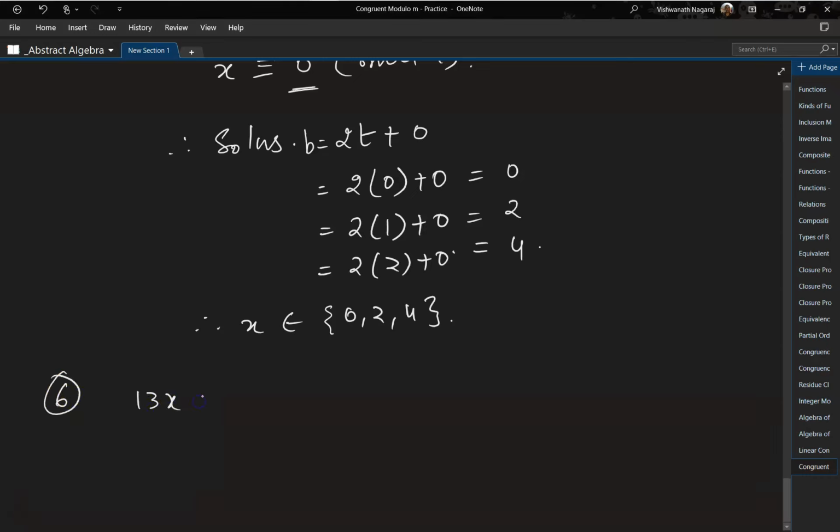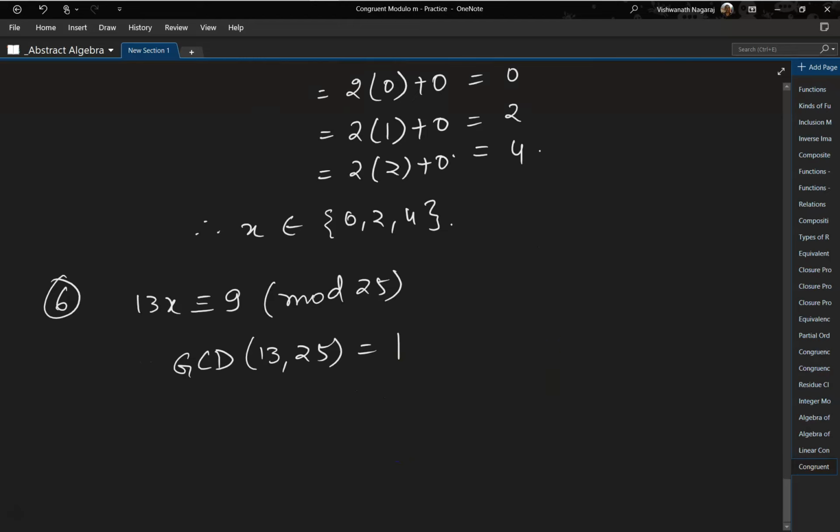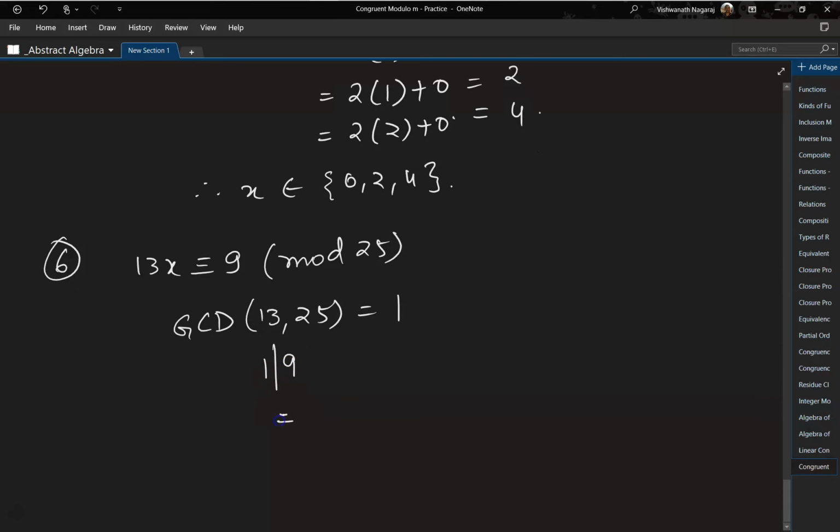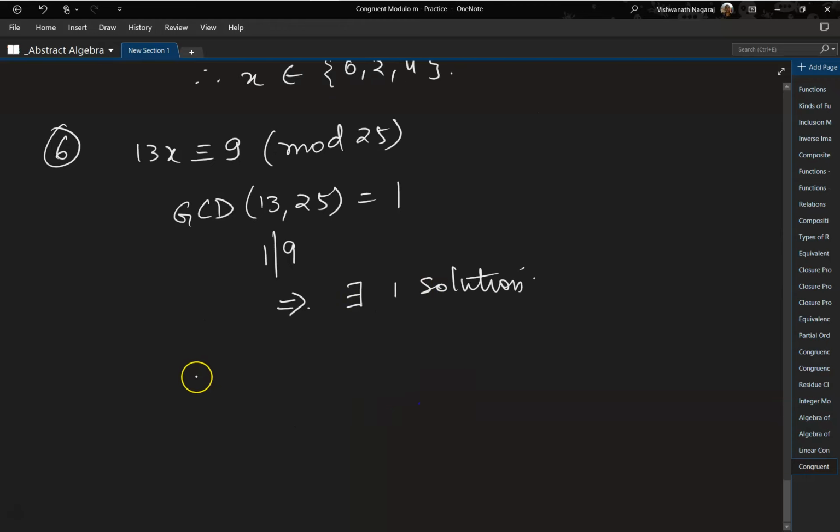Let's do the next one. Sixth one. 13x is congruent to 9 mod 25. GCD of 13 and 25 is equal to 1. That means solution exists, and there is going to be only one solution, especially since 1 divides 9. So this implies there exists one solution. So let's figure out that solution. 13x is congruent to 9 mod 25, and what we are going to do now is start with 9 and keep adding 25 to it. So 25 plus 9, 34,